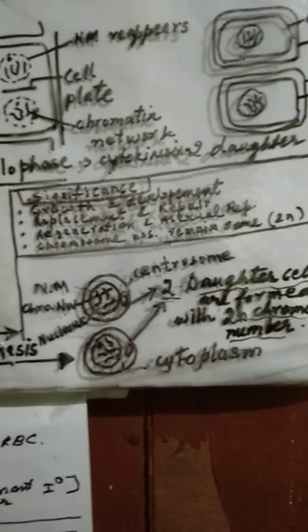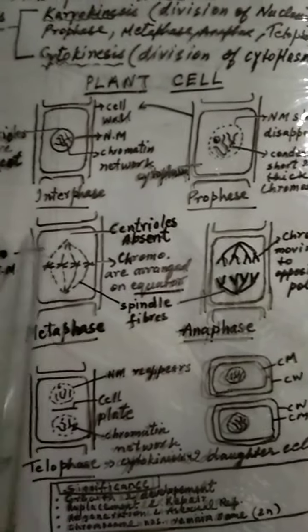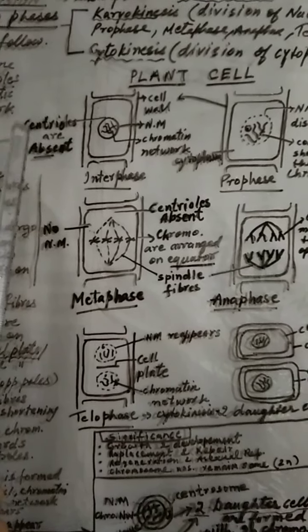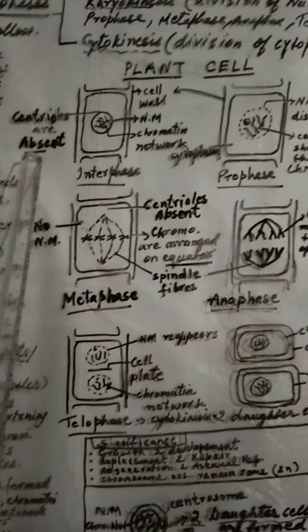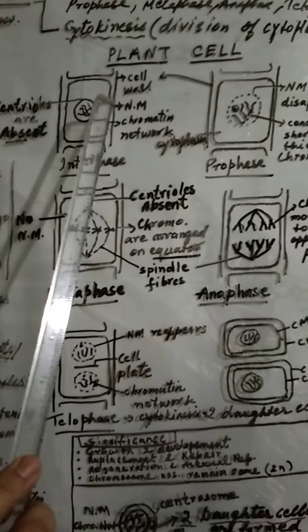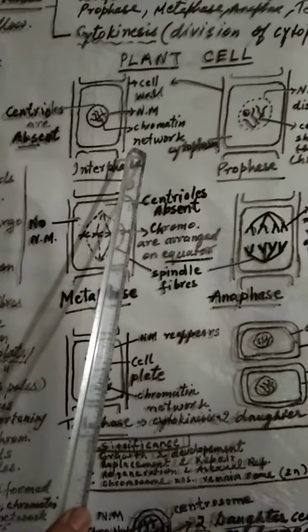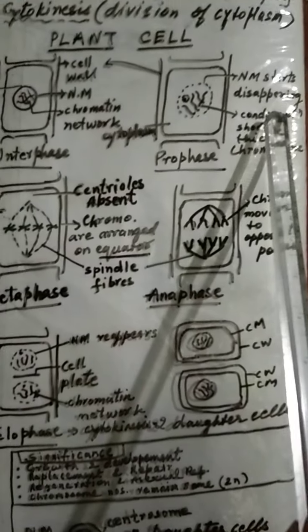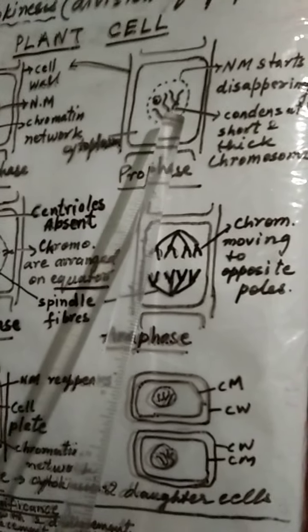Let us see mitosis in the plant cell. In the plant cell, all the stages are the same, but do remember that in the plant cell, as centrioles are absent, it is a little bit different. This is interphase as usual. Here the cell wall is present, the nuclear membrane is present, the chromatin network is present. What happens in prophase? We have seen just now. The nuclear membrane starts disappearing. The chromatin network undergoes condensation and now they are called chromosomes. There are no centrioles, you can see here.